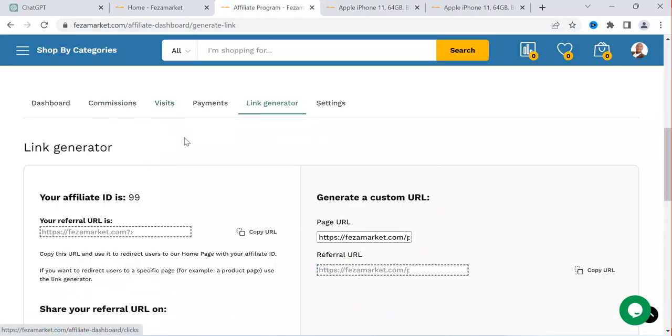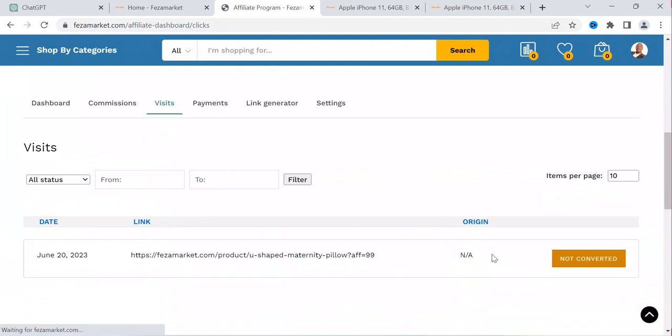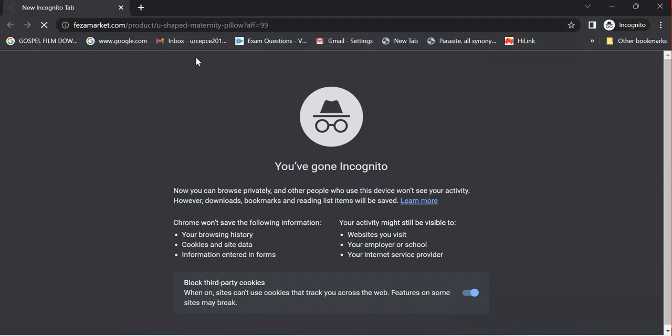For example, if I come here on this visit, you can see I can track whether someone visited my product or not. You can see now there is a person who visited your product but has not yet converted. So you see the origin is not applicable and it is not yet converted. For example, I can be going anywhere. So if I open this one and also open this link in incognito as a new tab, I'm going to be getting various details which are going to show me the result, whether the person has visited my site or not.